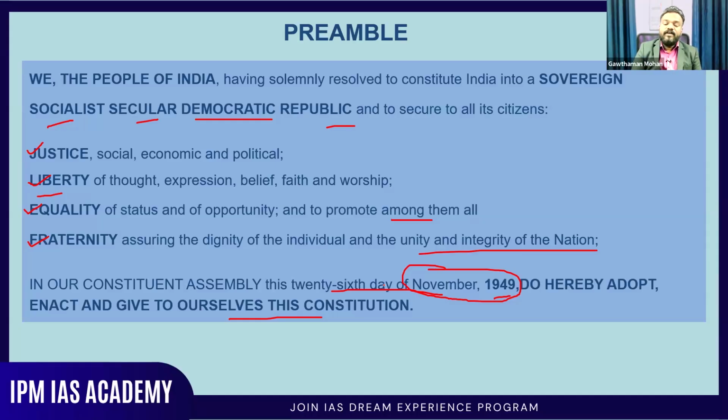It was adopted in the Constituent Assembly. You know that the Constituent Assembly was formed for the purpose of creating a constitution for our country, and the Constituent Assembly itself adopted it on 26 November 1949. Don't confuse it with the commencement day. The commencement day is our Republic Day, that is 26 January 1950. So this is the preamble of our Constitution.